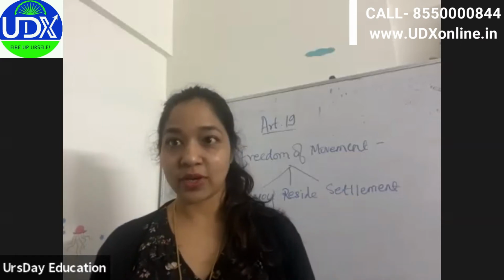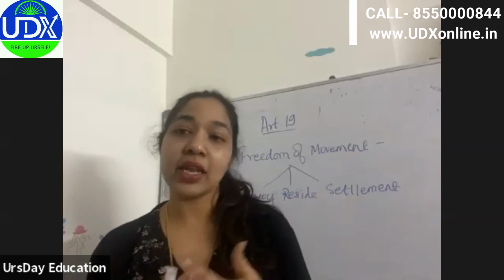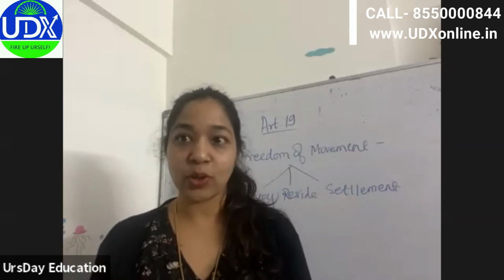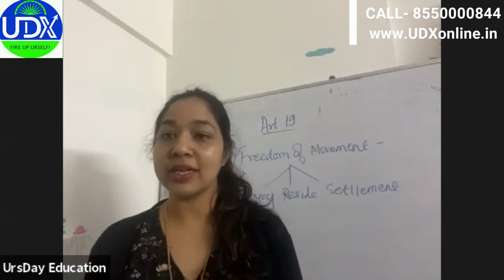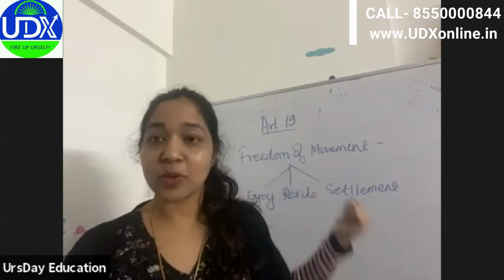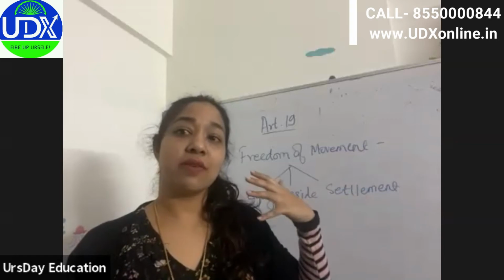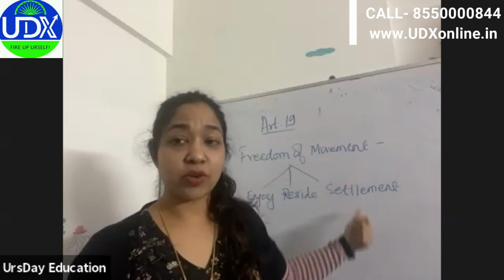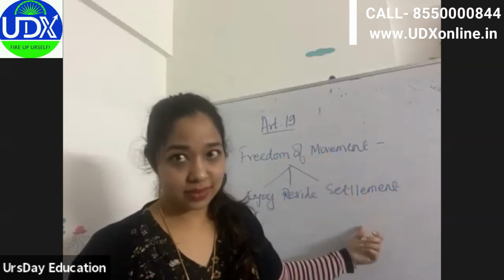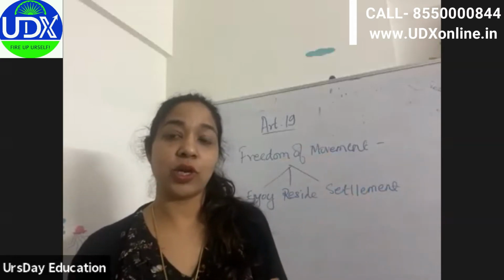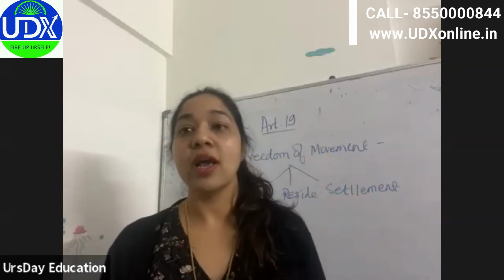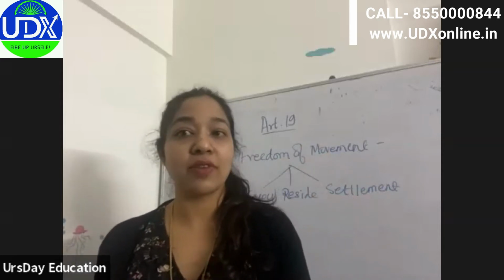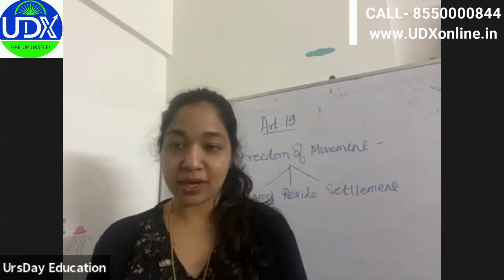We have been seeing that if any of your fundamental rights gets infringed, that is violated, then you can go directly to the Supreme Court or High Court, because they are fundamental in nature. So this is not an excuse, because this is your fundamental right. Even if any of the 6 golden freedoms is getting violated, you have direct access to the Supreme Court under 32, and to the High Court under 226.